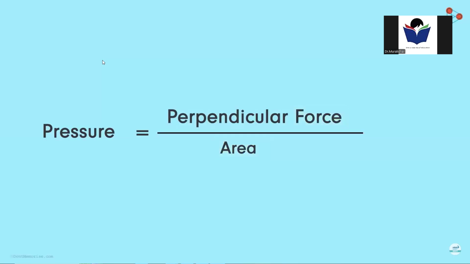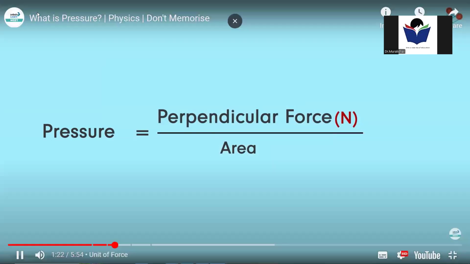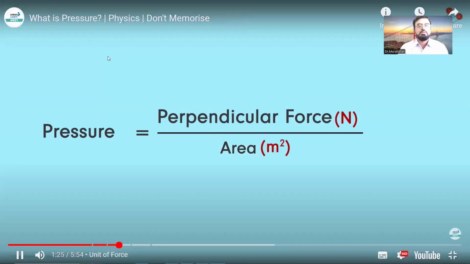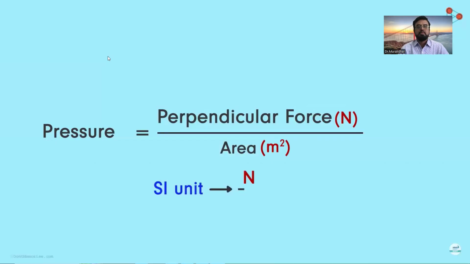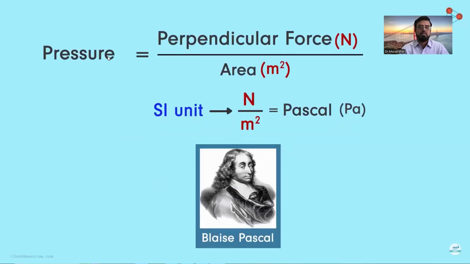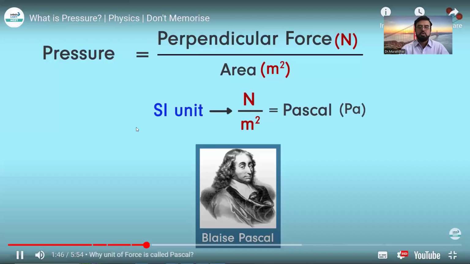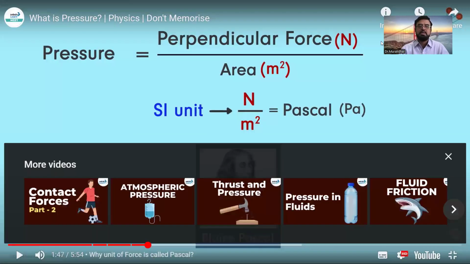We already know that the SI unit of force is Newton, denoted by N, and that of area is meter squared. So the SI unit of pressure is Newton per meter squared. It is also called Pascal, denoted by Pa. Why is it called Pascal? It is given this name to honor the achievements of a French scientist named Blaise Pascal for his contributions in hydrostatics and hydrodynamics. The unit is given a name after the scientist.